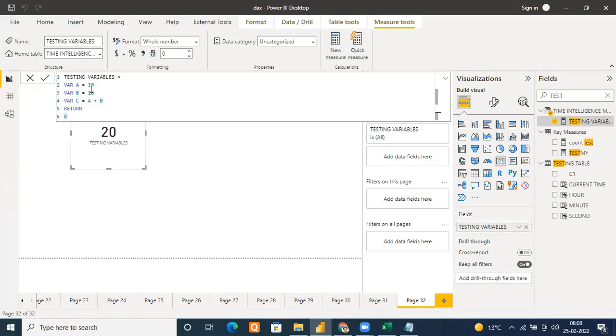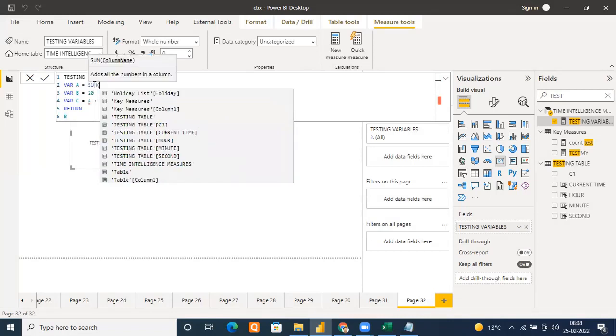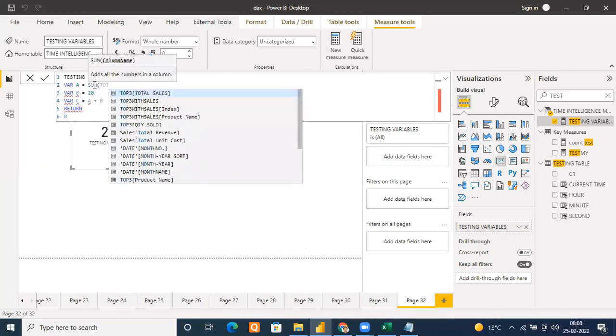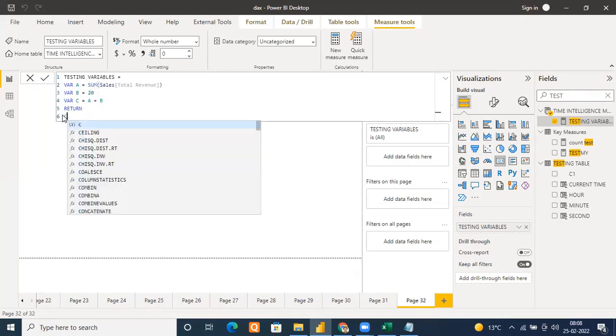These are very simple expressions that we have written here, but actually there may be complex measures that you may be using. Any measure, right? Example, I want to say here sum of sales or revenue, total revenue. I can do this, yes, like this, allowed, right? And whatever the sum of total revenue is there, I want to add 20 to that, okay? And want to return final result like this. Execute this.